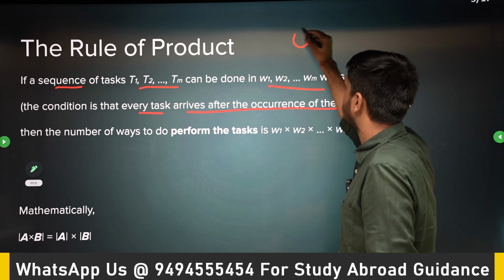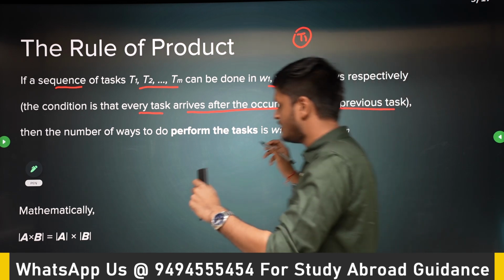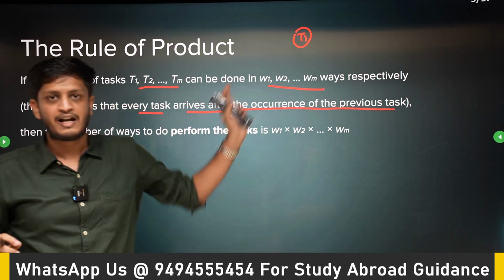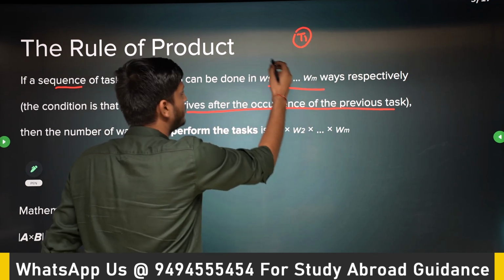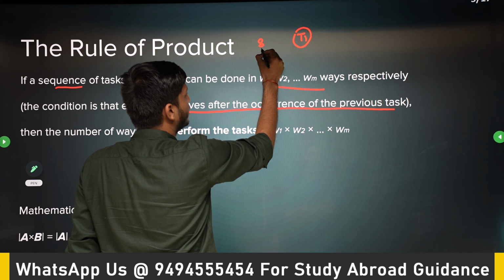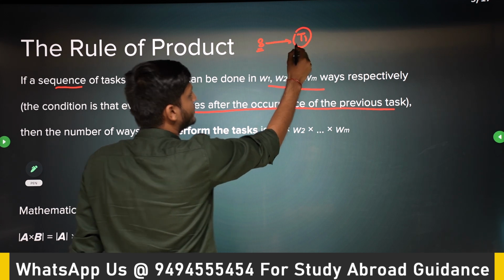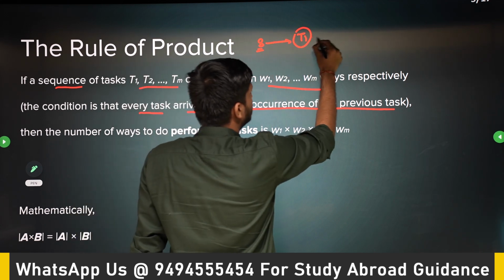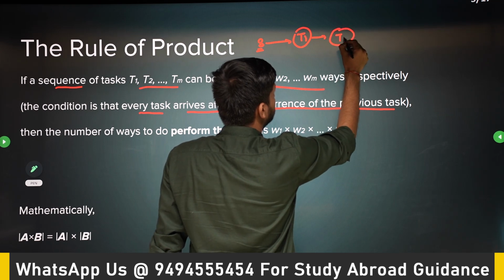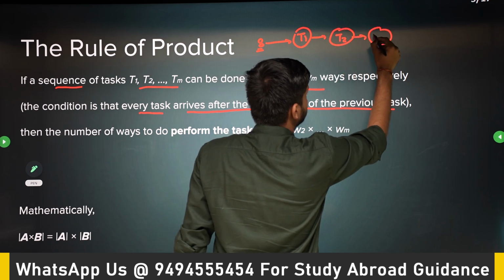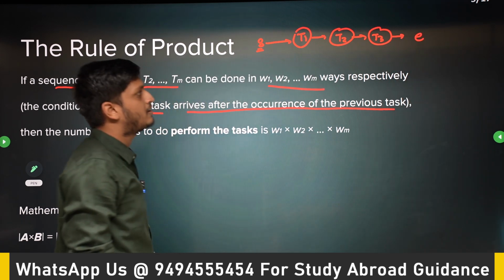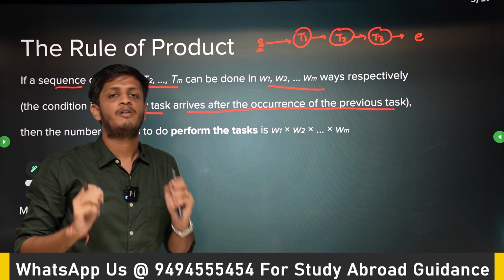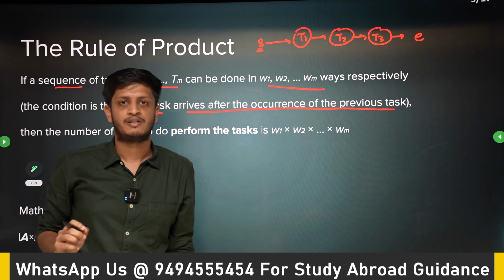So we are doing T1. You can always put the rule of product in a diagram like this. It's an acyclic graph. So I'll tell you how it works. Let's say I am at a start point. I want to do first task T1. Then I want to do, let's say, task T2. And I want to do task T3. And here is my ending point. Basically, you just want to calculate in how many ways you can reach the ending point.